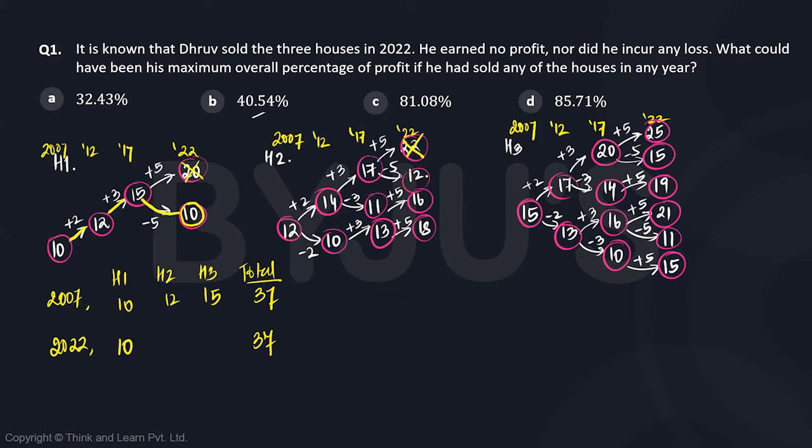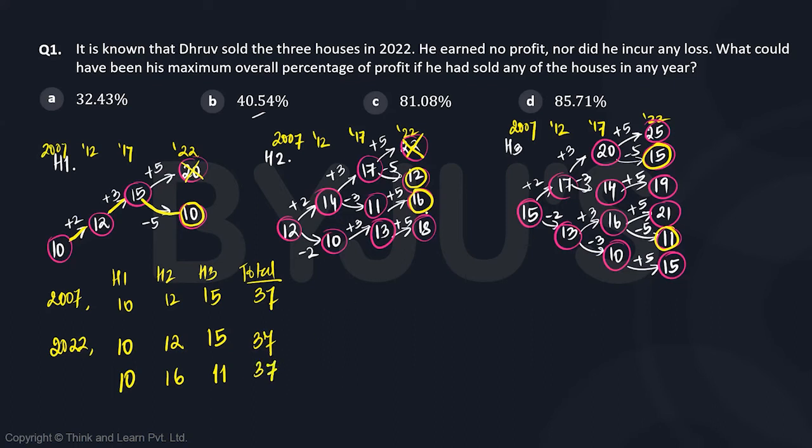Next, if house 2 was sold at 12, that means house 3 was sold at the same rate. So 12 is a possibility, and 15 is going to be a possibility. That means the prices remain the same throughout. The other possibility could be if house 1 was 10 and if house 2 was 16, that means 4 more, then house 3 should be 4 less. That means it could be 11. So we can take 16. This is the next possibility. And house 3 could be 11. So an increase of 4 over house 2 and a decrease of 4 over house 3.